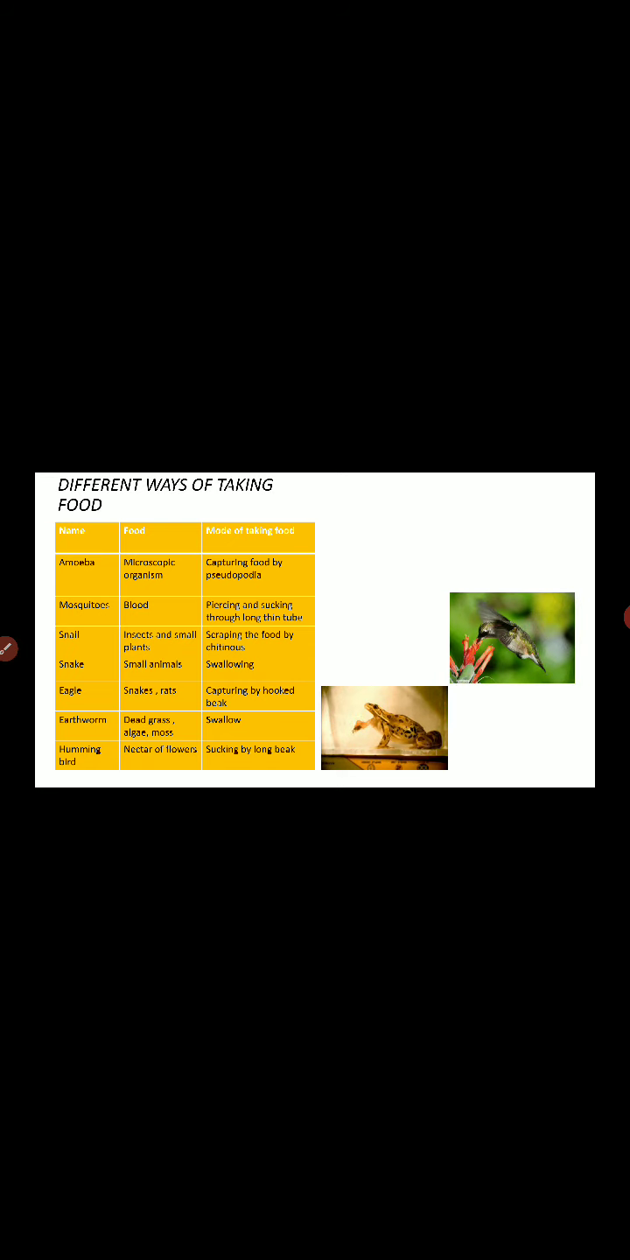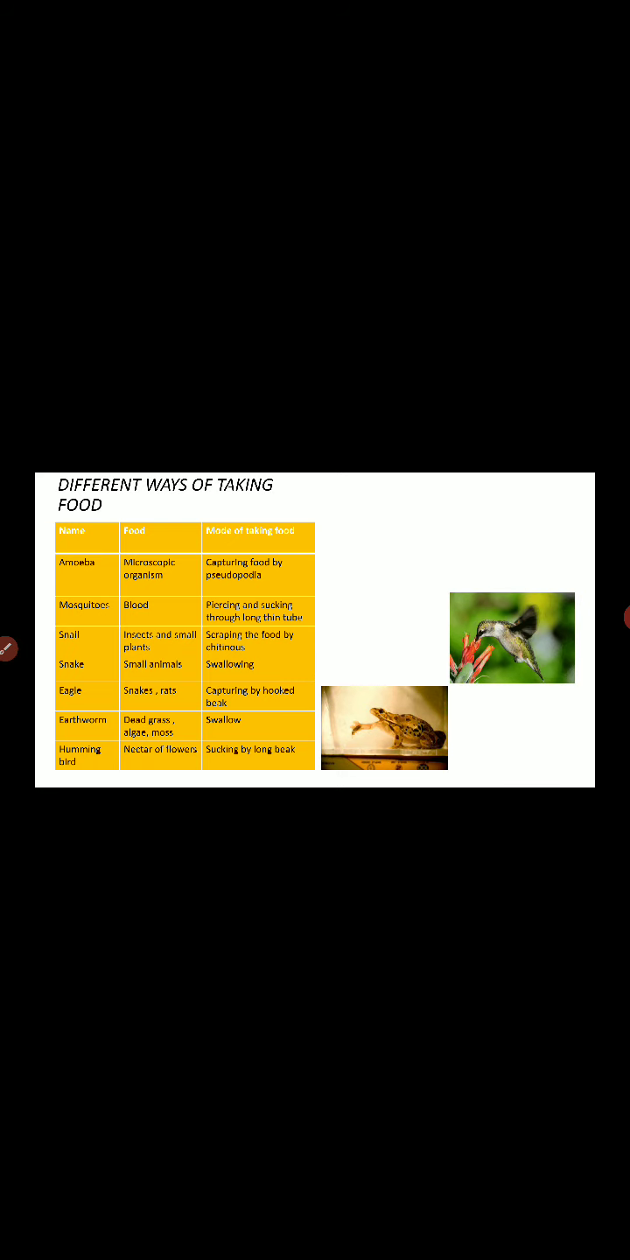It takes very minute microscopic food materials, and the process by which it takes its food is capturing the food by pseudopodia. Pseudopodia is the false foot that amoeba has. Basically, amoeba doesn't have any defined shape. It takes any shape, and by the process of pseudopodia it goes for capturing the food.